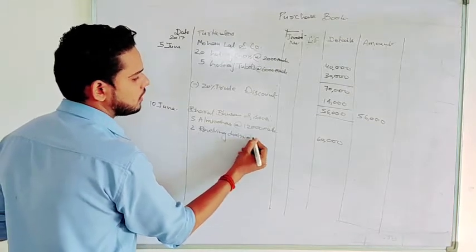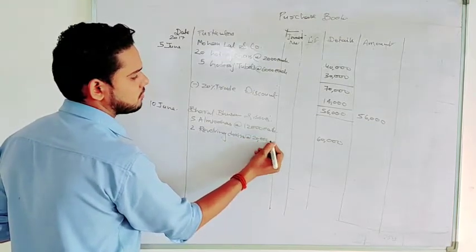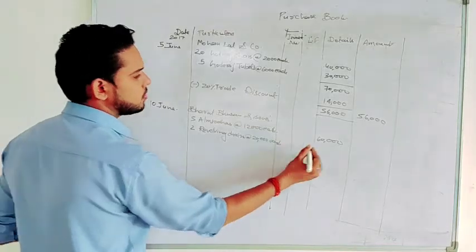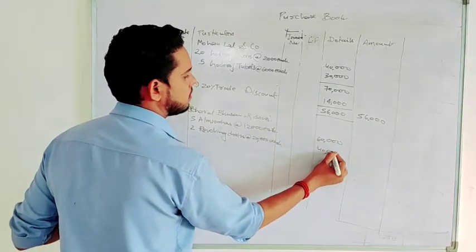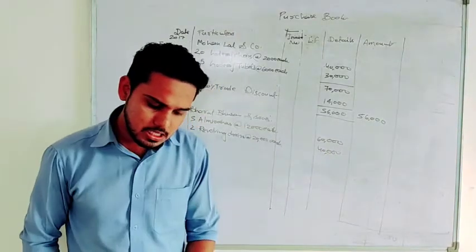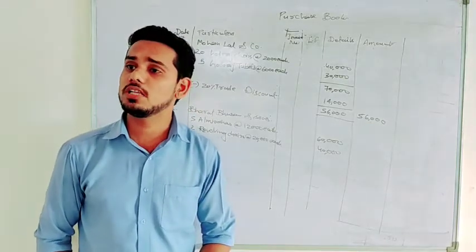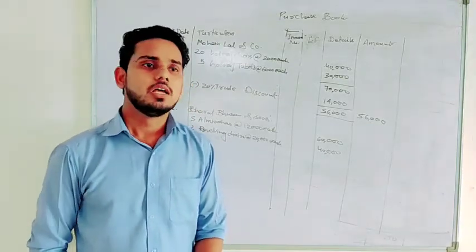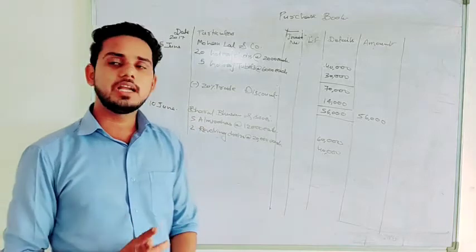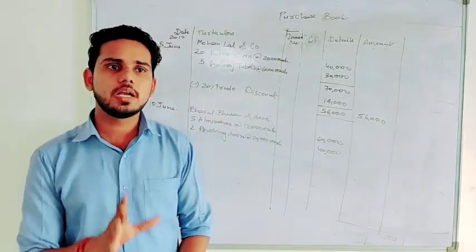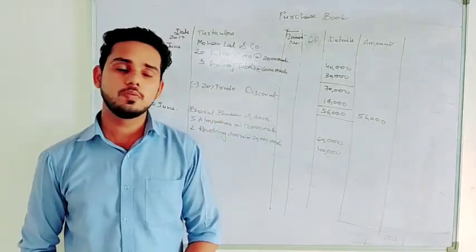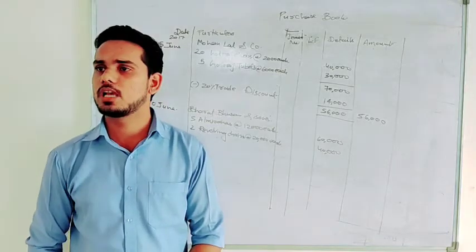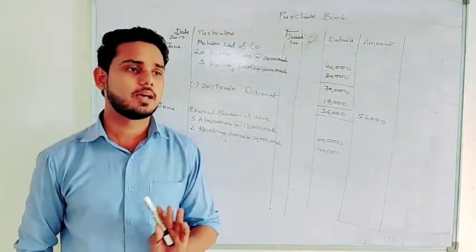And the rate is what? 20,000 each. So this will be 40,000. Now there is no other purchase, but a trade discount is given. This time it is 10%. One more thing, if trade discount is not given for a particular person's purchase, you will assume that there is no trade discount, and you will write the exact amount.